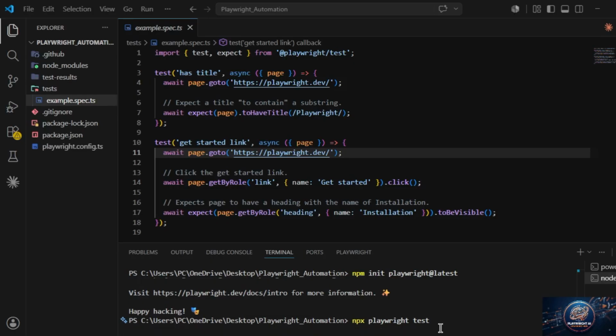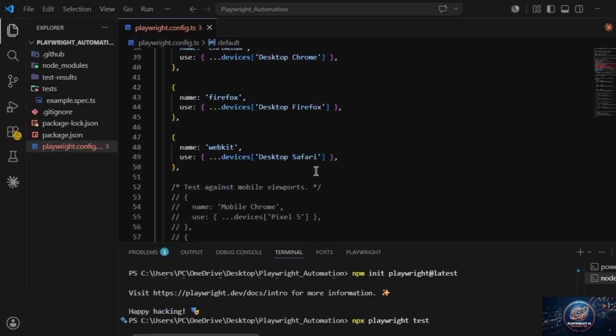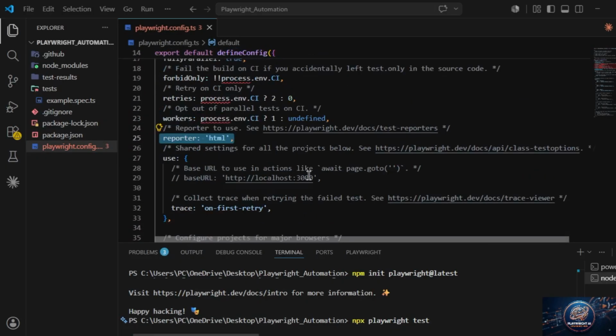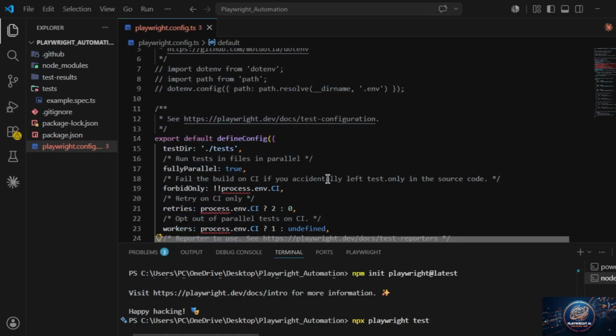Okay, yeah, so for now we have 2 workers and 6 test cases. Why that is, I will show you. That is mentioned in our configuration file where the 2 workers are. That's why it's running. And it's also running in parallel mode.